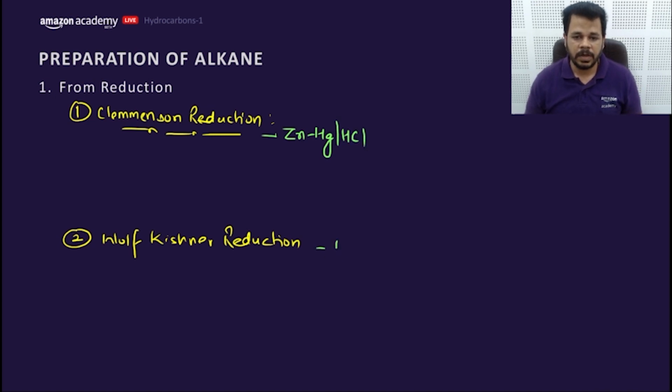Whereas in Wolff-Kishner we will be using N2H4, otherwise called NH2NH2, hydrazine in the first part, and in the second part OH minus and heat. Wolff-Kishner.